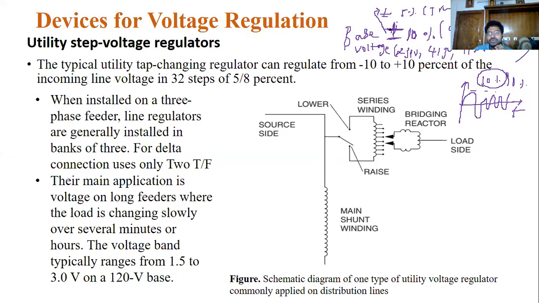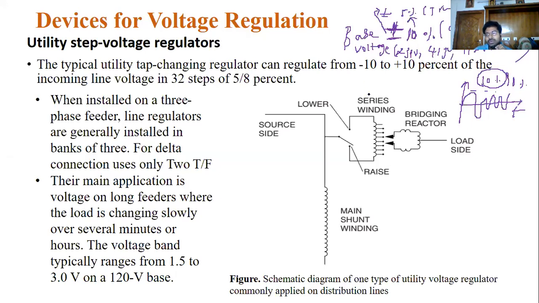You cannot estimate when your neighbor switches on the AC, or when some nearby area builds an apartment. You don't know at what time the loads change. That's why plus or minus 10% or plus or minus 5% is used as the allowable level.